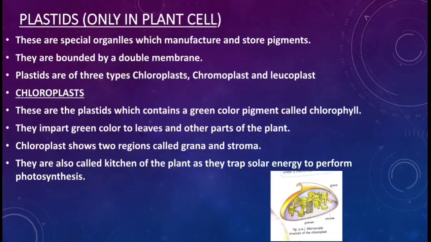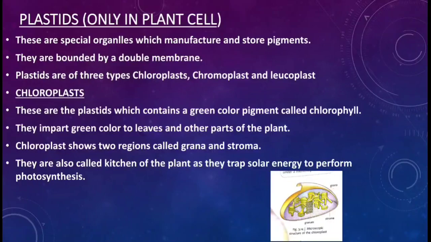Chloroplast shows two regions called grana and stroma. Now in the picture, you can see grana, which are just like coins stacked on one another, and stroma, which is the base of the chloroplast. They are also called the kitchen of the plant, as they trap solar energy to perform photosynthesis.